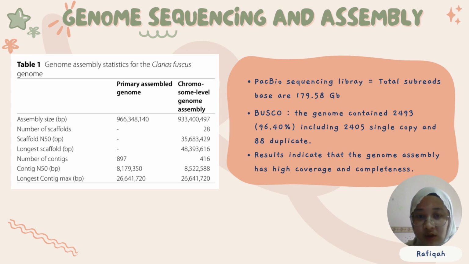The Hong Kong catfish chromosome-level genome assembly was obtained with a length of 933.4 megabases and 416 contigs, which equal 28 chromosomes, and the contig N50 was 8.52 megabases and the scaffold N50 was 35.68 megabases. According to the BUSCO result, the genome contained 2,493 genes, including 2,405 single copy and 88 duplicate. The result indicates that the genome assembly has high coverage and completeness.